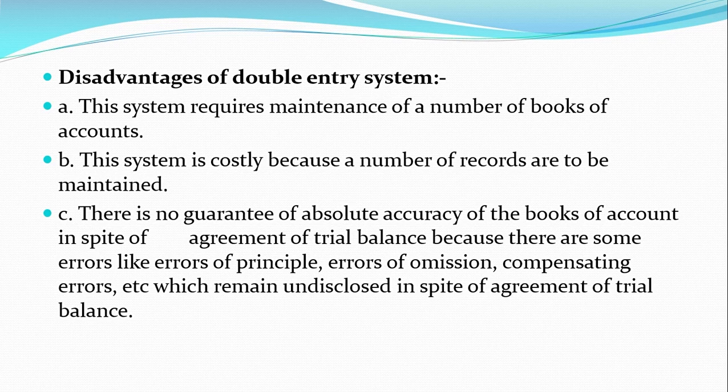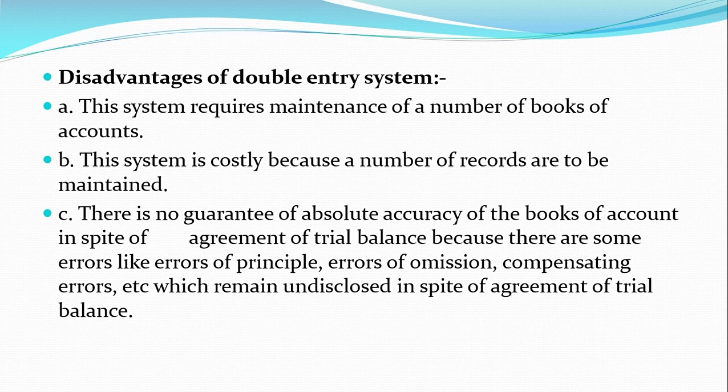There is no guarantee of the absolute accuracy of the books of accounts, despite the agreement of the trial balance, because there are some errors like errors of principle, error of omission, compensating errors, etc., which remain undisclosed despite agreement of the trial balance. So even if the balance sheet matches, even if the trial balance gets tallied, there is no guarantee of the accuracy.